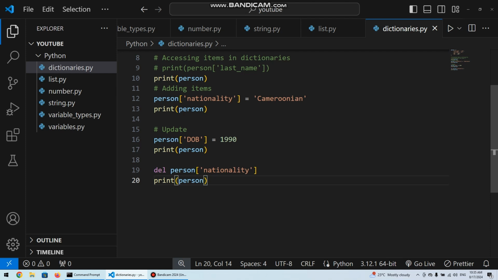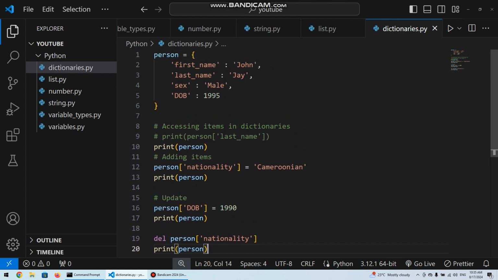There is something I'd like to mention in this. When creating this dictionary, we already had all these four entries, but there might be a situation where, most of the time in programming, things happen dynamically. Something is not static from the start, you don't just have particular data existing in a particular way from the start. Most of the time you need to create things dynamically. That means you could have a situation where this person dictionary will be created by data that is coming from somewhere. That means you don't have it from the start like this.